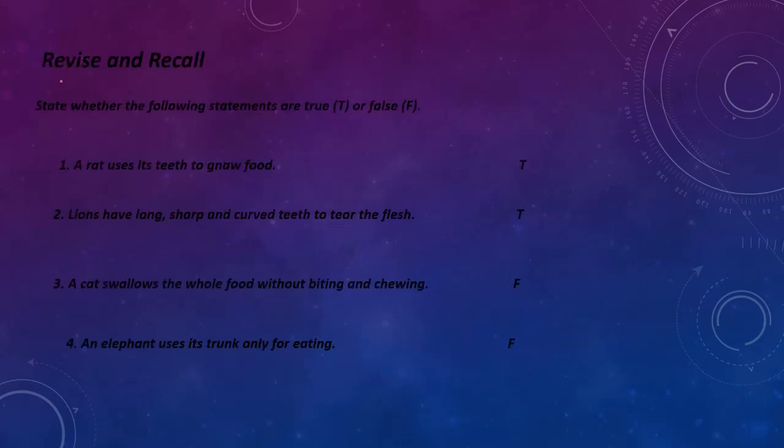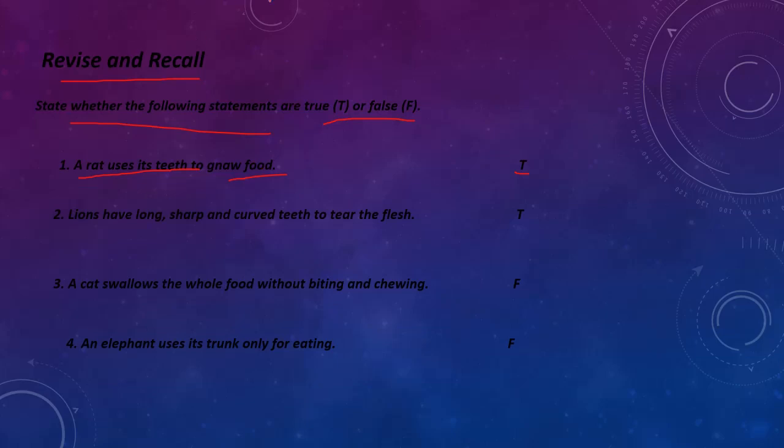Now, review and corrections. State whether the following statements are true or false. So we are going to test ourselves. A rat uses its tongue to gnaw food. Is this a correct statement or not? Your time is 5 seconds. Time's over. The answer is true. A rat uses its teeth to gnaw food. So it is correct.